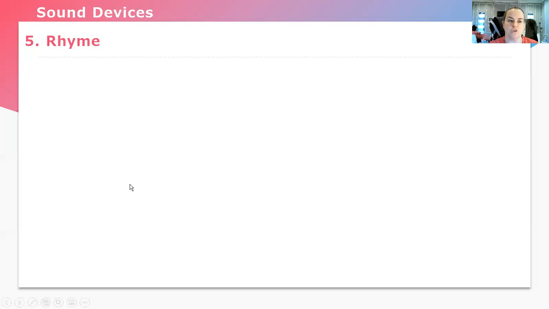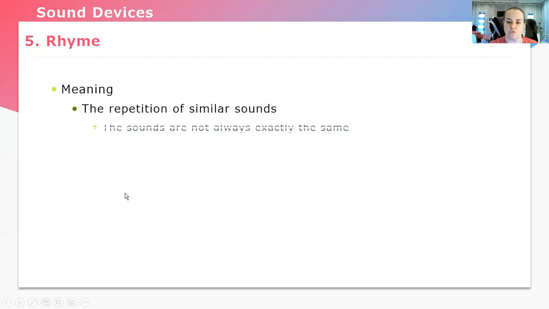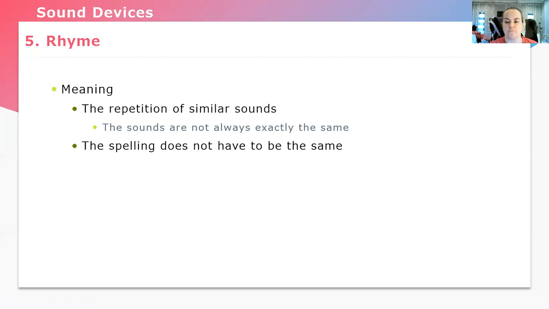Rhyme, remember, in poetry is the words at the end of each line. They have similar sounds. The sounds are not always exactly the same, but they are similar and they sound the same. The spelling does not have to be the same. Let's look at some examples. Thinking, linking. The ing sound is at the end, which is the rhyme. Bake, cake.